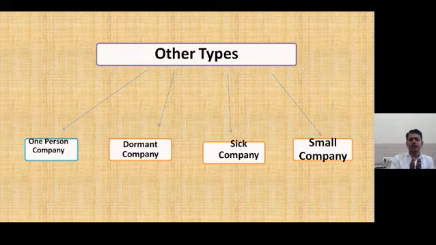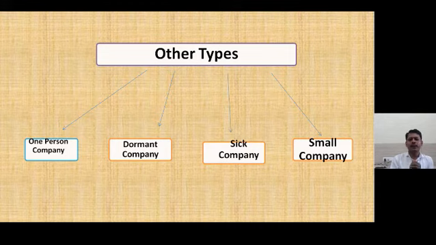This type of company was introduced in the Companies Act 2013, so that this type of business becomes more popular. For example, if anyone wants to start a private limited company, 2 members are required, or for a public limited company, 7 members are required. But presently, due to the technological revolution, people are coming with innovative and creative ideas, and that person wants to start a new company. So that single person can start the company by using the OPC, one person company.